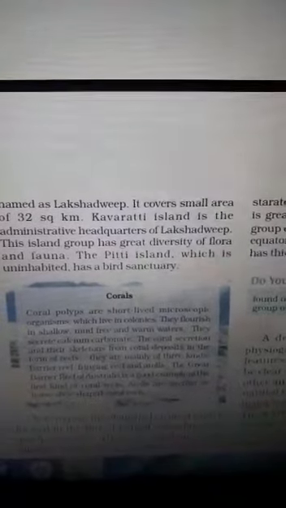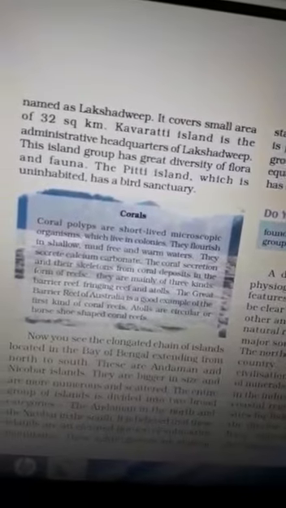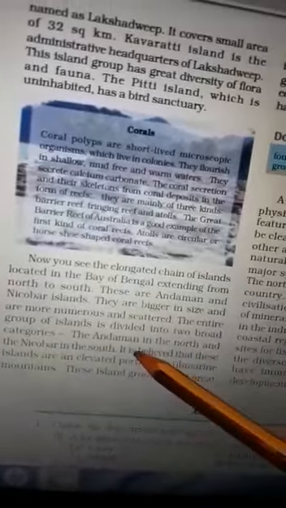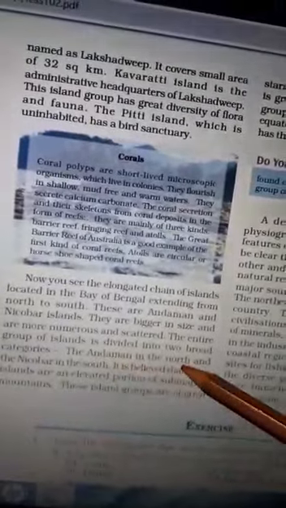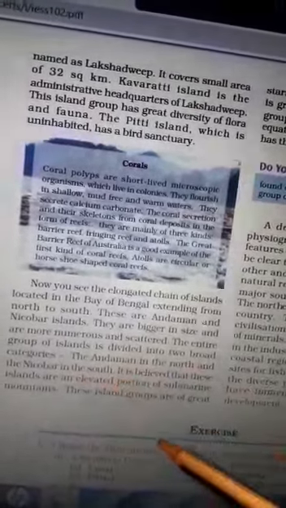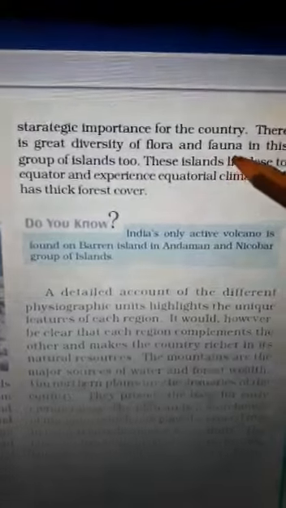Now coming to the next one, that is Andaman and Nicobar Island. This is extended from north to south, bigger in size, more numerous and scattered. Scattered कहते हैं बिखरे हुए. Here you can see Andaman and Nicobar. The two parts are there. Andaman lies in the northern part and Nicobar lies in the southern part. And here also having the great diversity of flora and fauna.